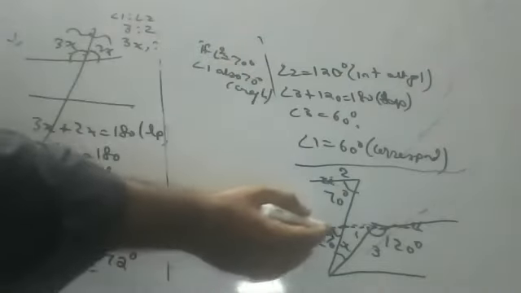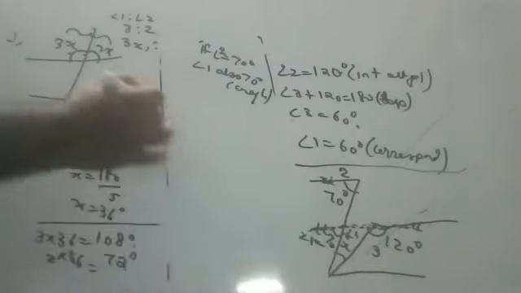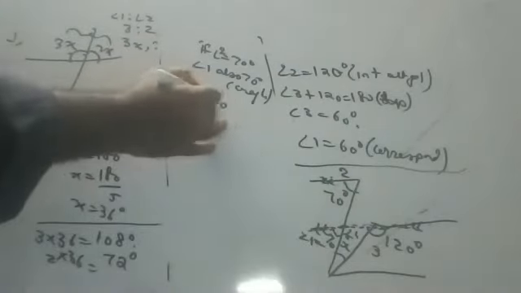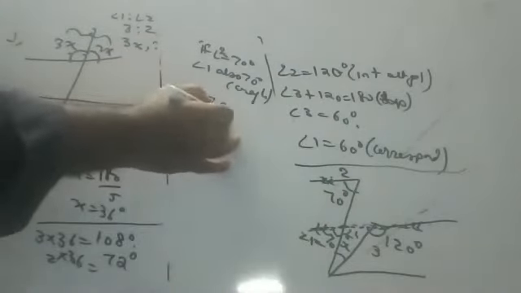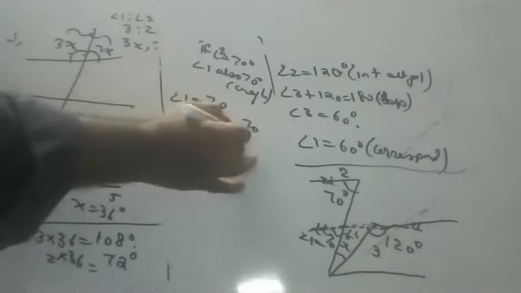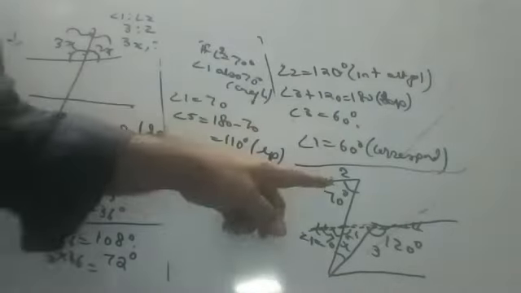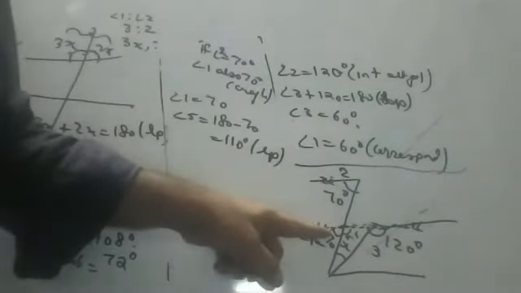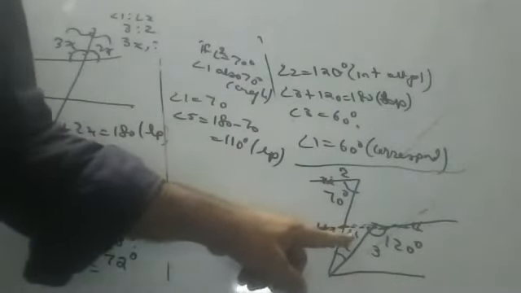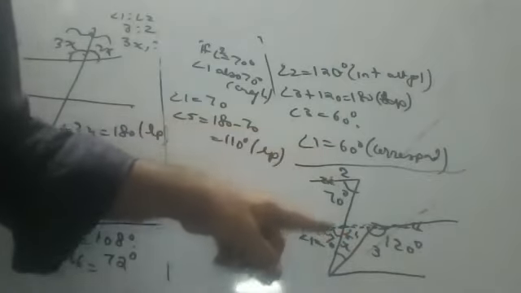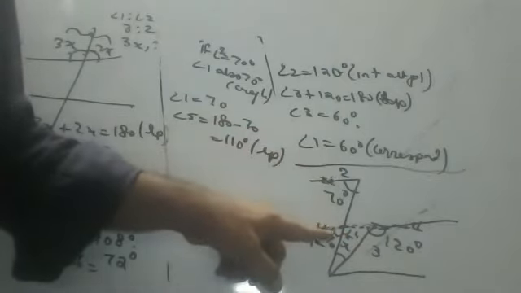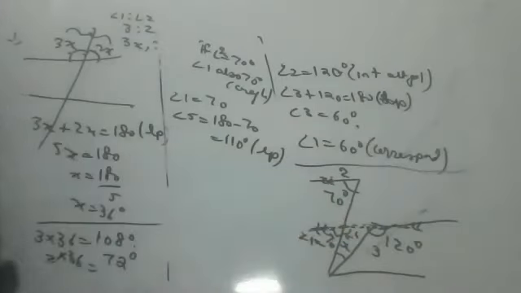If angle 1 is 70, what is angle 5, children? Angle 5 will be 180 minus 70, that is 110, linear pair. Try to understand, children. If this is 70, this is also 70, corresponding angles. If this is 70, this is 110, linear pair.